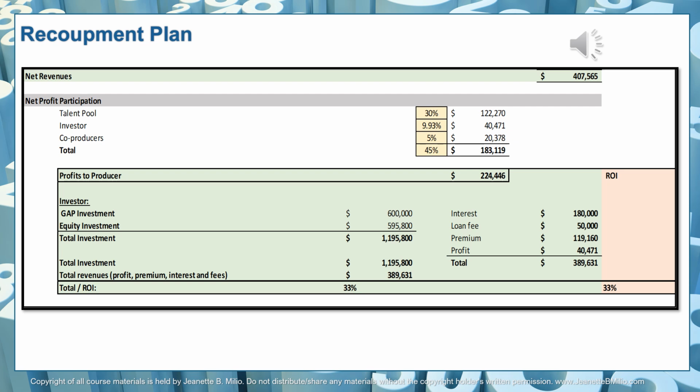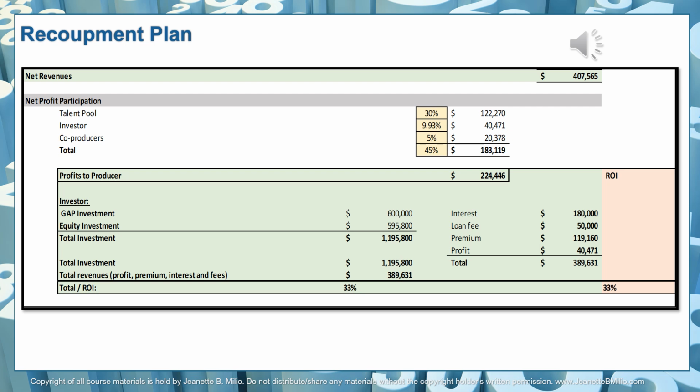Now, what did they generate in fees and costs and so forth? They got an interest payment of a total of $180,000. They got a loan fee of $50,000. They got a premium on their investment of $119,160. And they got a profit participation payment of $40,471. So altogether, if we look at all the fees that this investor received, we are totaling $389,631.